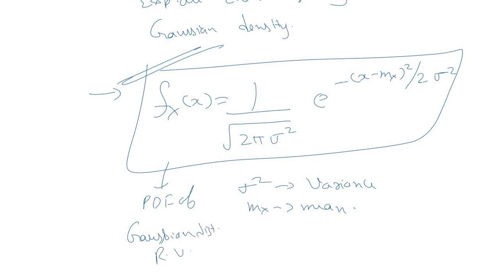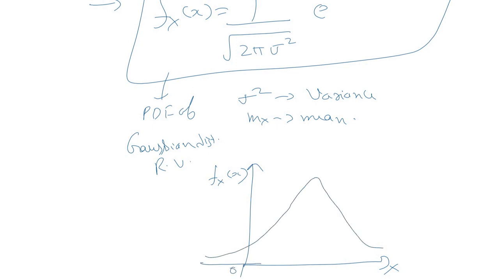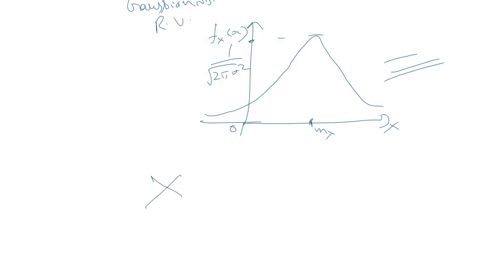And if we plot this PDF graphically, it is something like this. This is your mean. The peak value is 1 upon square root of 2 pi sigma square. This is the plot of a Gaussian distribution, and we represent it by saying x is the random variable that is Gaussian distributed.